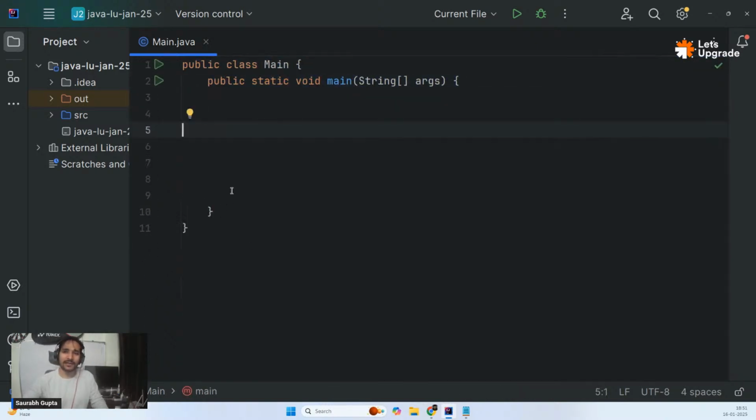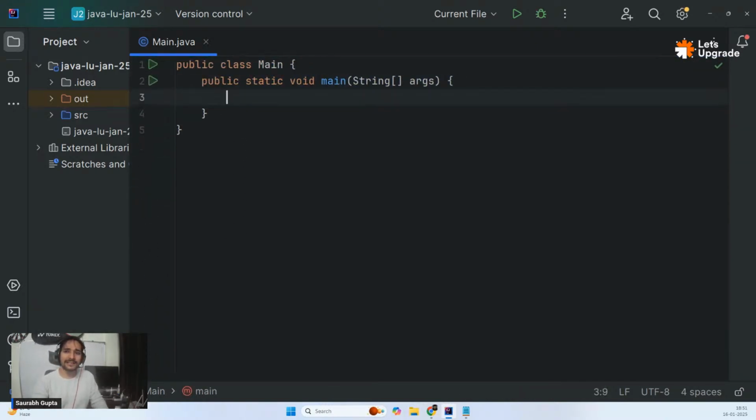Okay. So again, we are back to a very simple class and a very simple function inside it, that is the main function that we have mentioned. That is the only function which the compiler runs. That's why each and every line of your code should be in the main function. If it is outside main, it won't work. So today, guys, we'll actually go outside the main function. For all the new people, today we are actually going to go outside the main function.